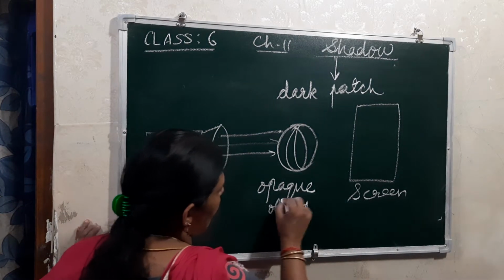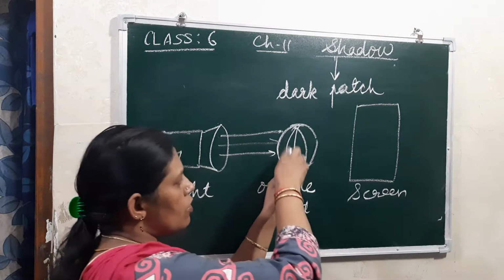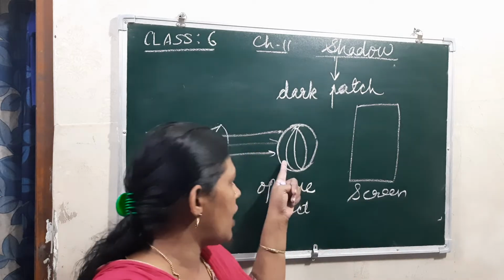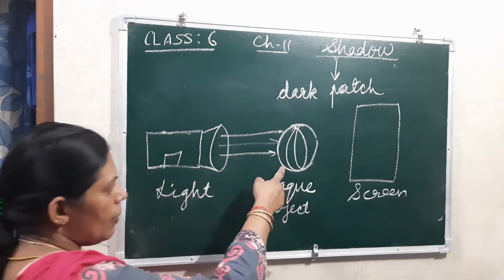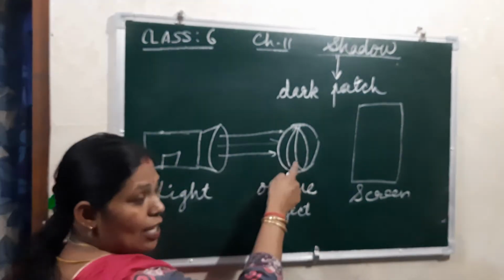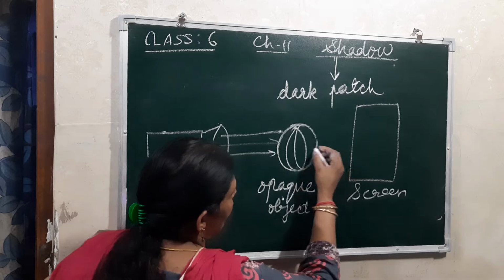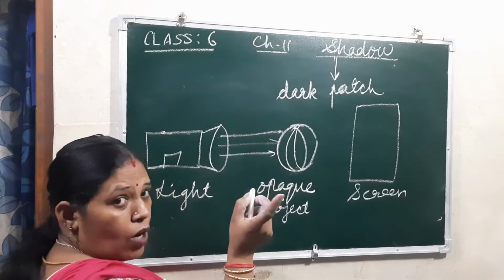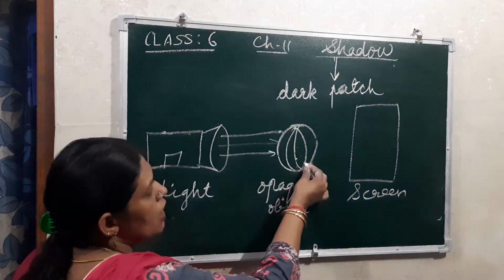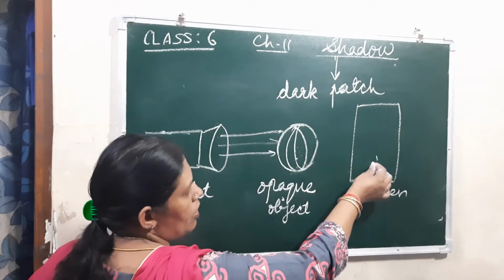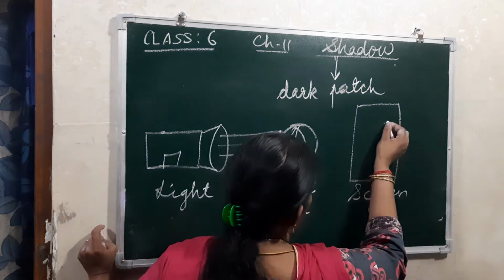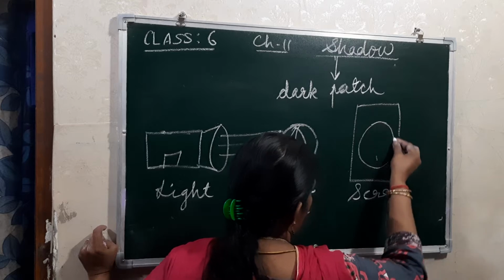Then what happens? It will obstruct the path of the light. It is not allowing the light to pass through straight, right? Because it is an opaque object. So now what happens? This object's shadow will be formed on the screen because it is just opposite to the light. So its shadow will be formed here.